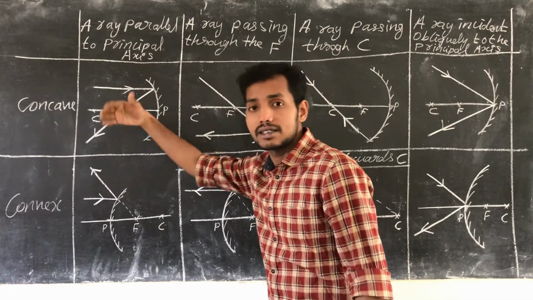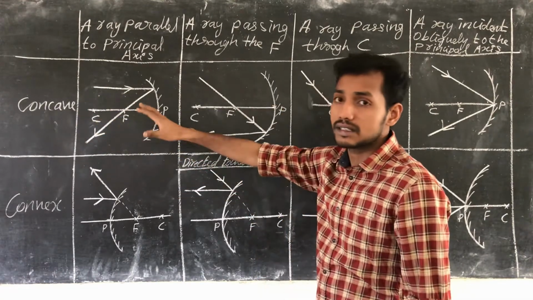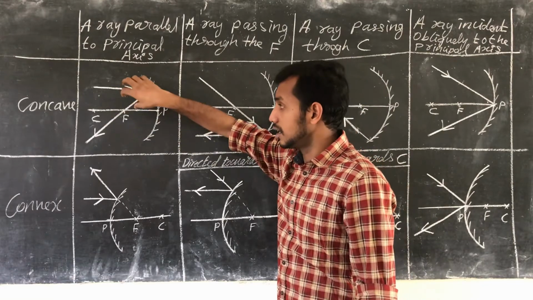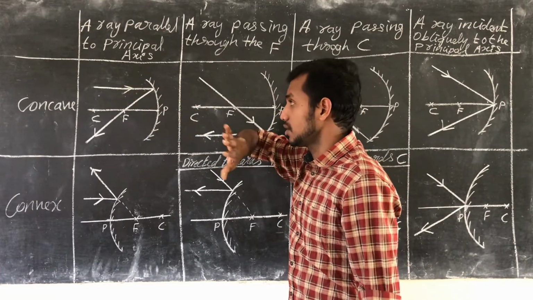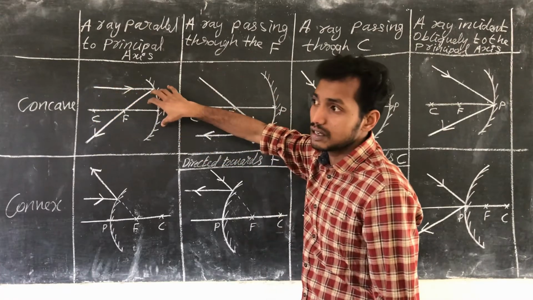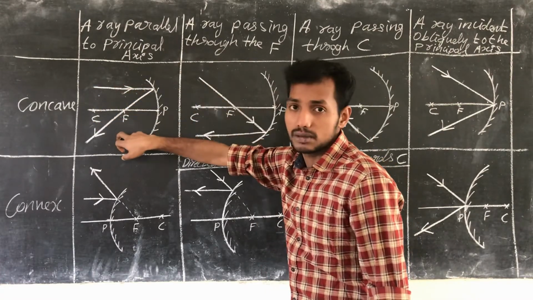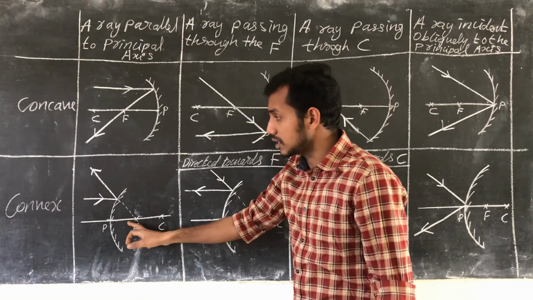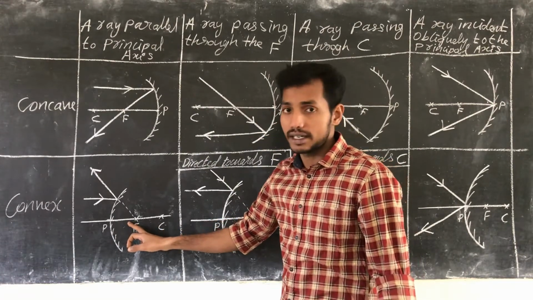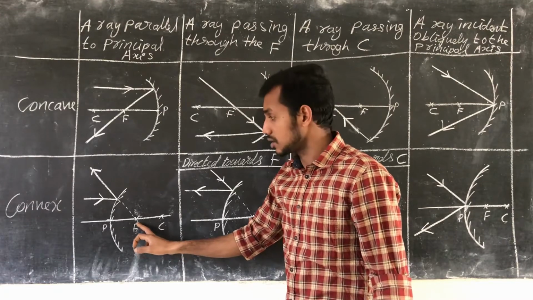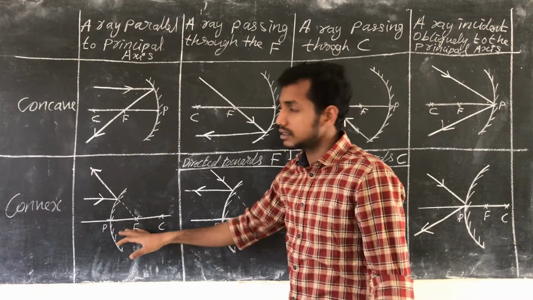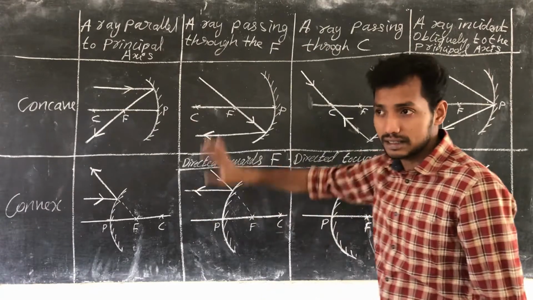This we already discussed in the last session when we discussed the principal focus. What is the principal focus? As we know, all the parallel rays after reflection pass through the principal focus. Similarly, for a convex mirror, it appears as emerging from the principal point F, which is called the principal focus. This is what we already explained in the last session.